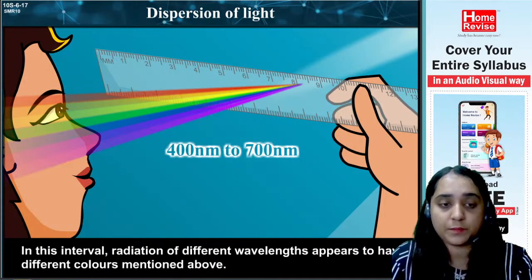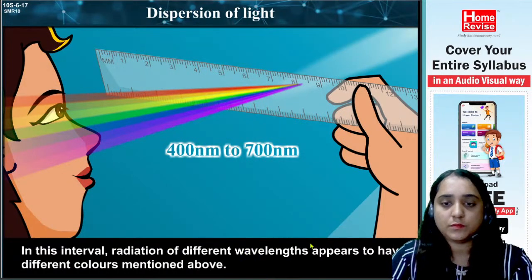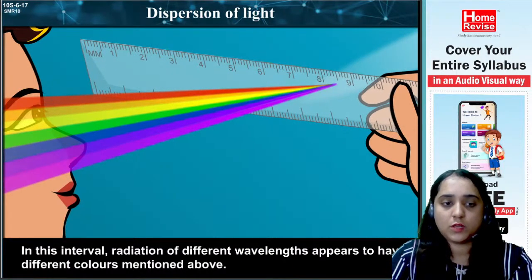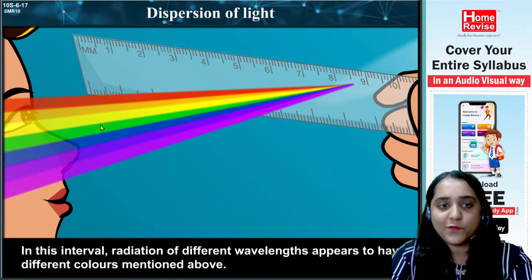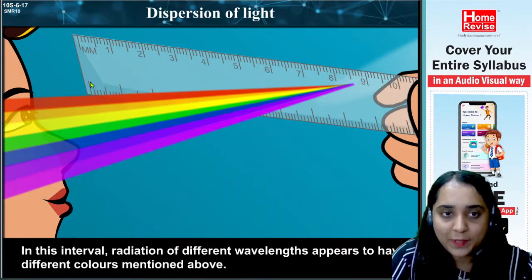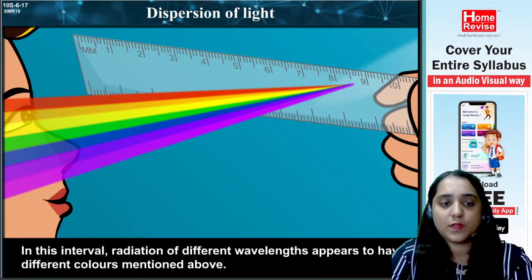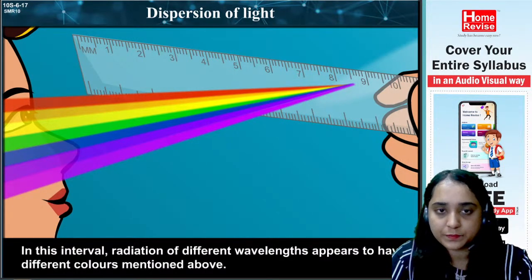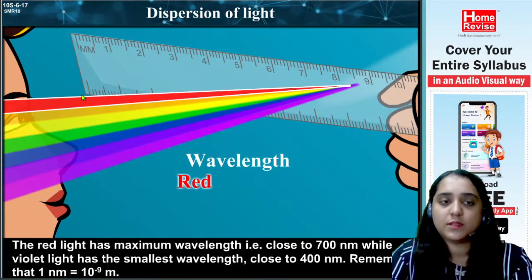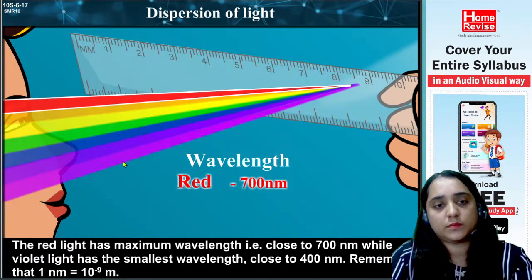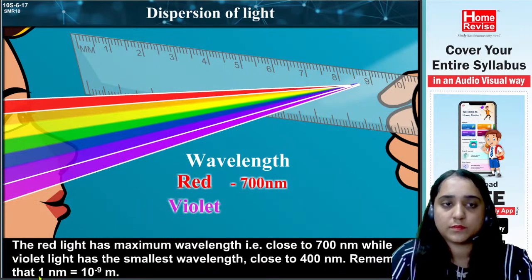Okay, so now pay attention. This is important. In this interval, radiation of different wavelengths appears to have different colors mentioned above. The red light has maximum wavelength, close to 700 nanometer, while violet light has the smallest wavelength, close to 400 nanometer.